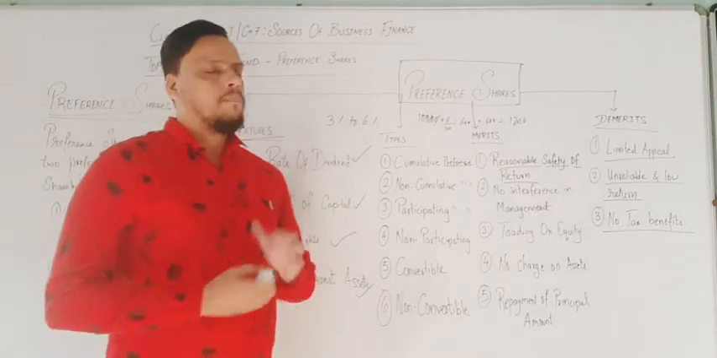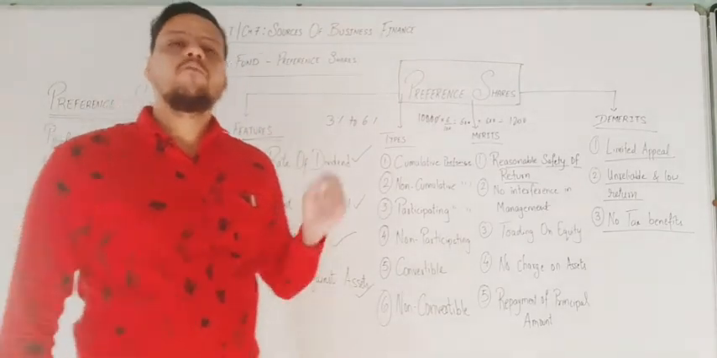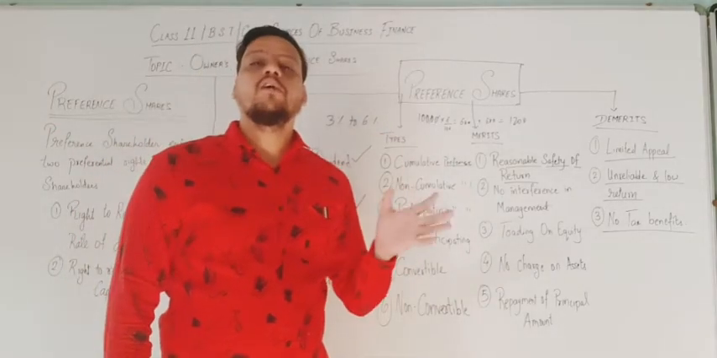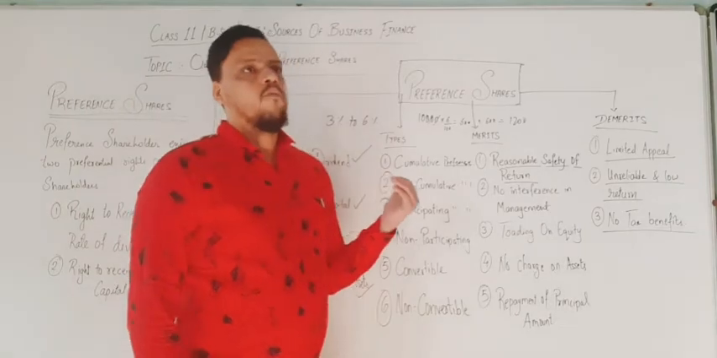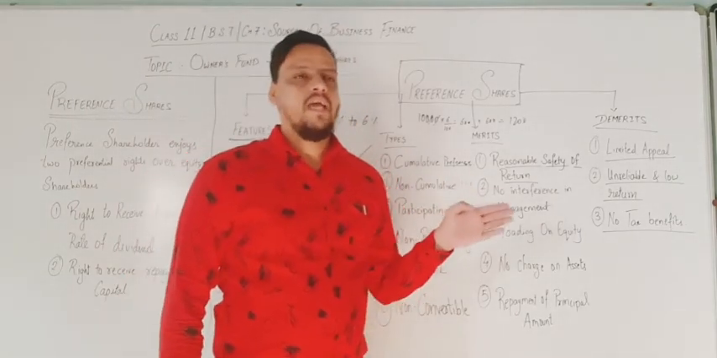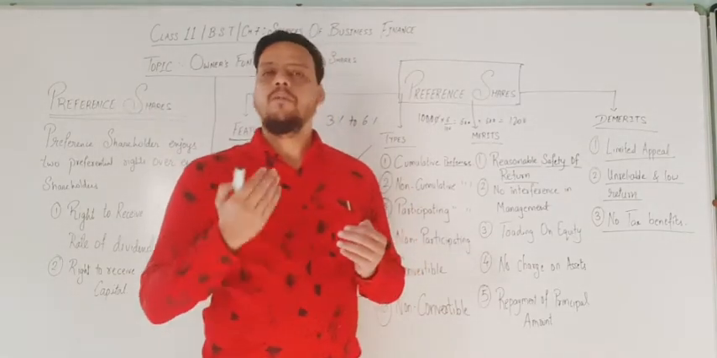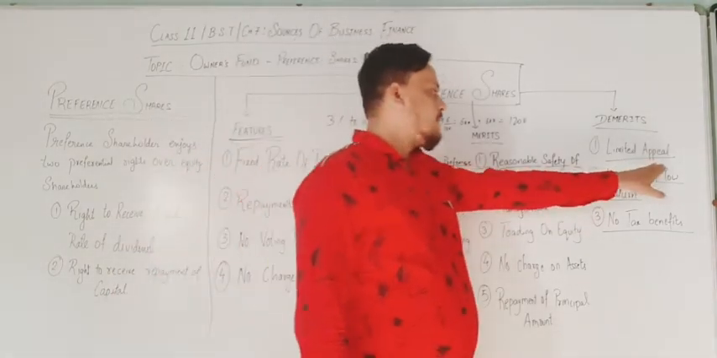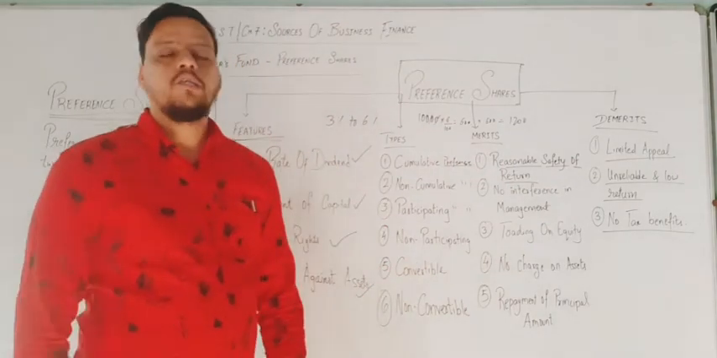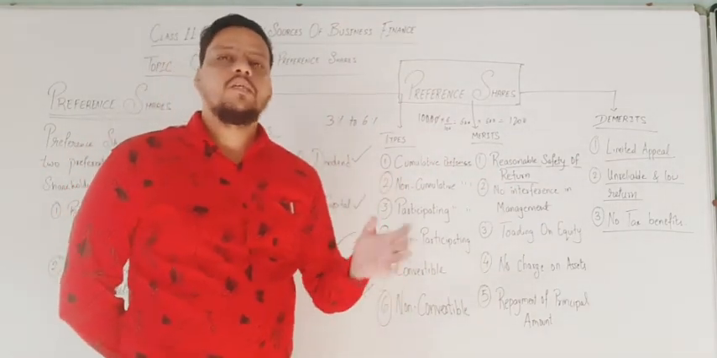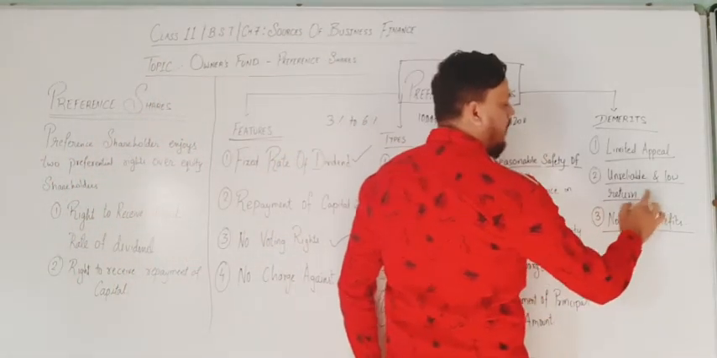Limited appeal means preference shares are not suitable for the adventurous investor who likes to take a risk, but wants a huge profit. As we have studied, if you take a huge risk, the benefits will be more. But here it has a disadvantage as an appeal: preference shares are not suitable for adventurous investors. Now, unreliable and low returns.